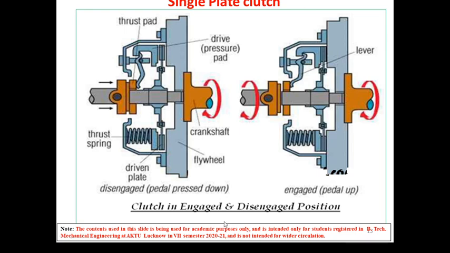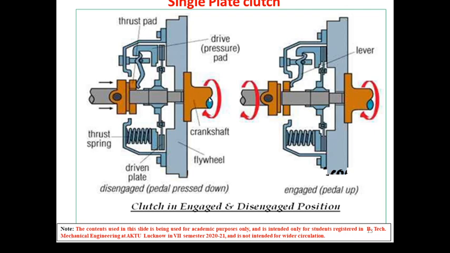So from here we can see the operation. This shows the clutch in disengaged position. You can see here, this is the friction plate, clutch plate, friction plate. This plate is not stuck with the flywheel because the pressure is released as the driver has pressed the pedal. Due to this pivot effect, this has pulled the pressure plate back against the spring force, due to which this becomes free.